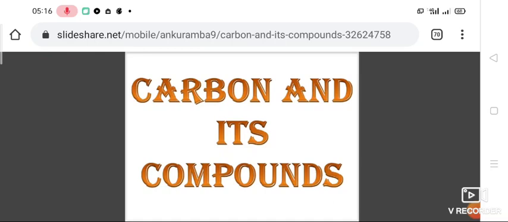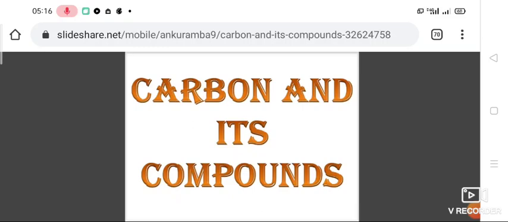The word carbon is derived from the Latin word carbo, which means coal, as coal has a higher percentage of carbon. The earth's crust consists of 0.02% of carbon. It can exist in free state as well as in combined state. In the atmosphere, it is found in the form of carbon dioxide.